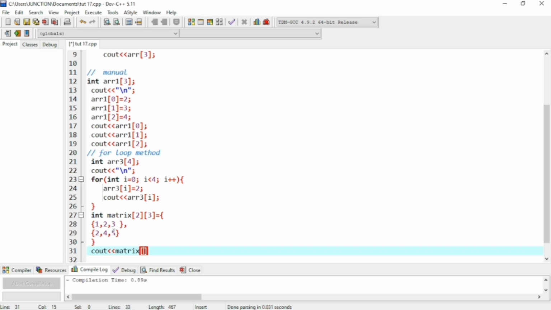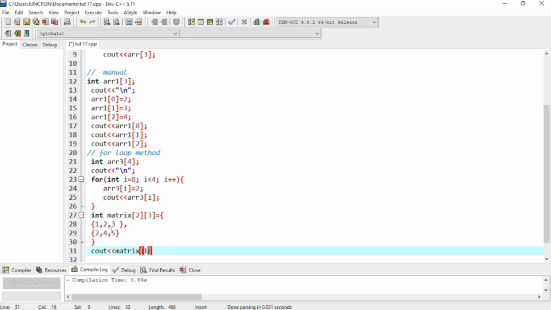As we know that 5 is present in the second row, it has an index position of 1. So I will write here 1, the row index position.